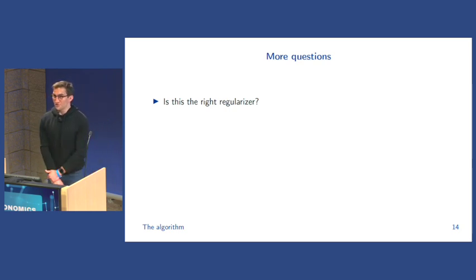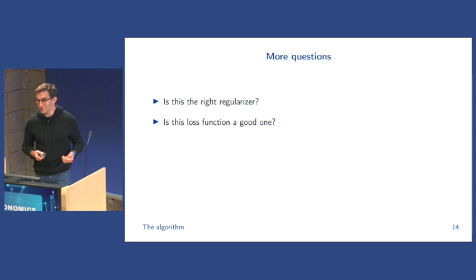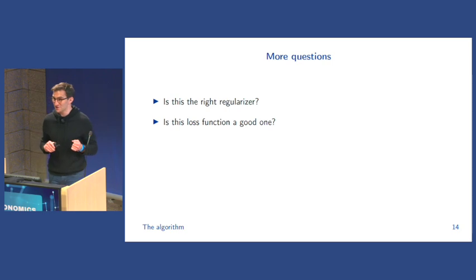Of course, stepping back a little bit further, we might want to ask, is this the right regularizer? Does this actually cause the behavior that we want, or the dynamics we want, out of this algorithm? Also, is this loss function a good one? Does it really make a difference what type of loss we have? As I said, if we use, say, a squared loss or this indicator loss with this regularizer, so you choose the loss function plus the regularizer, it doesn't make that much of a difference. So that might say that the loss function actually doesn't matter in this one-dimensional case.